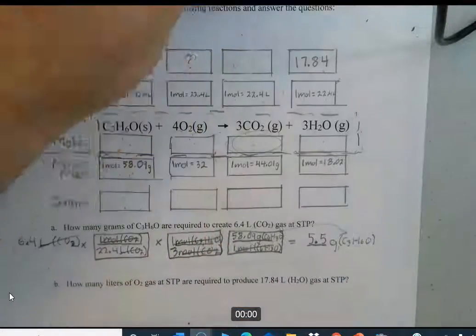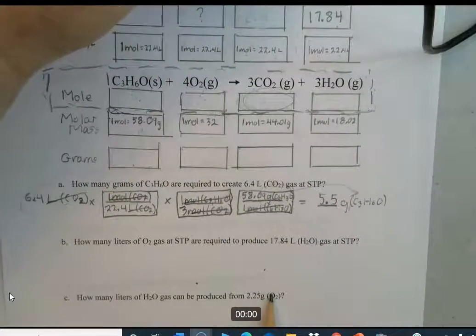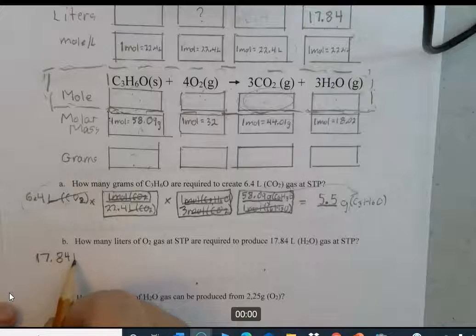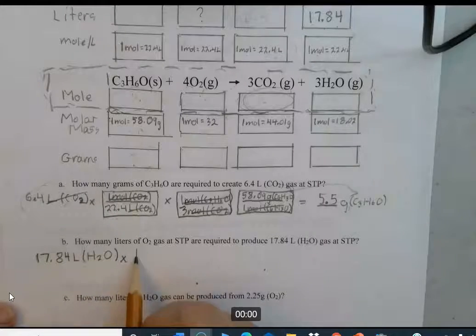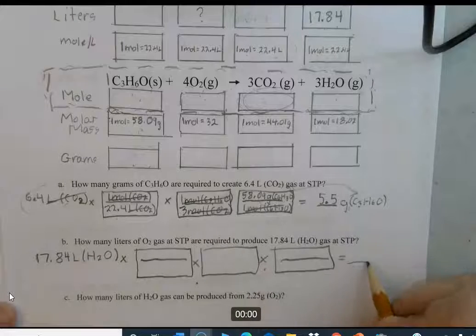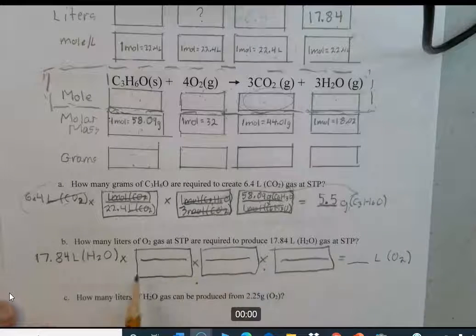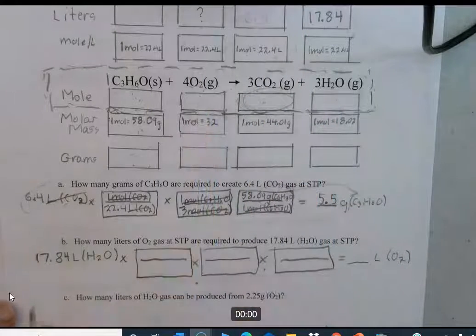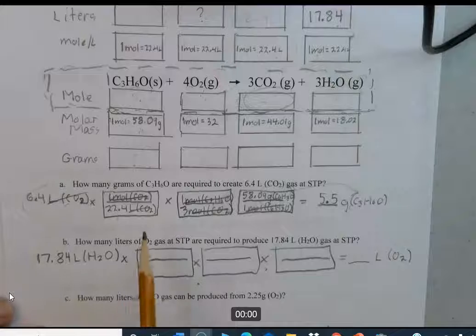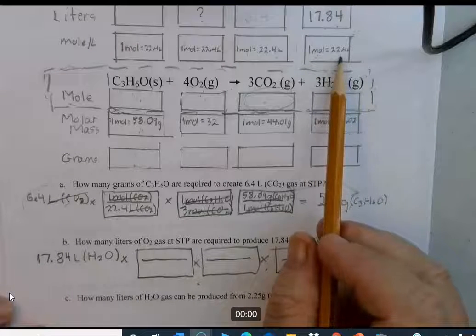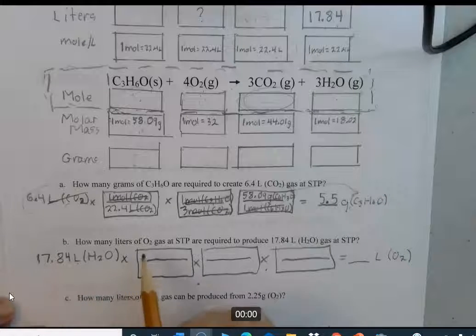So let's go ahead and do that. So we're starting over here. I'll just write it silently. You go ahead and write it and see if you get what I get. Okay, so you have three conversions. You saw that. Liters into the equation, across the equation, back out to liters is three conversions. All right, so the first one is going to be moles of H2O for liters of H2O. Liters has to cancel out, so